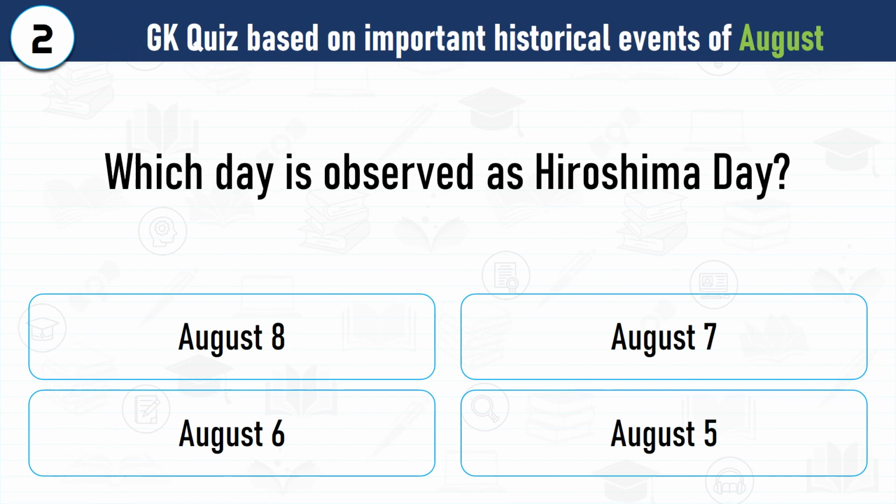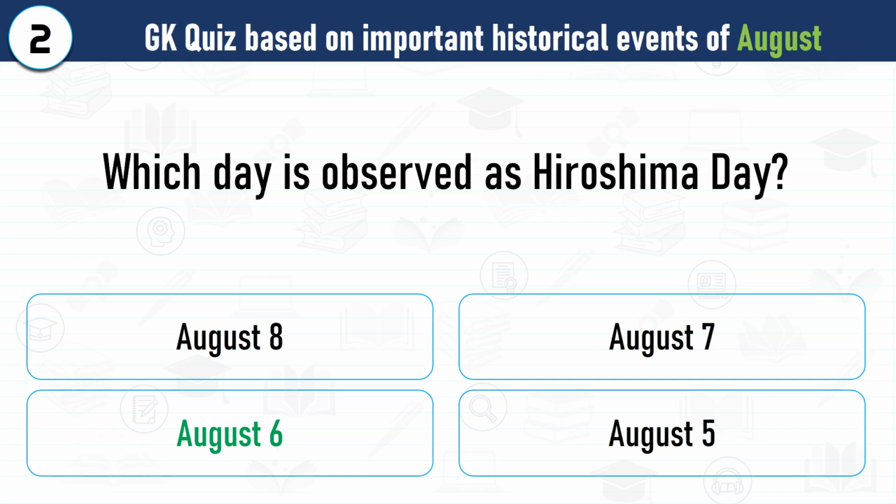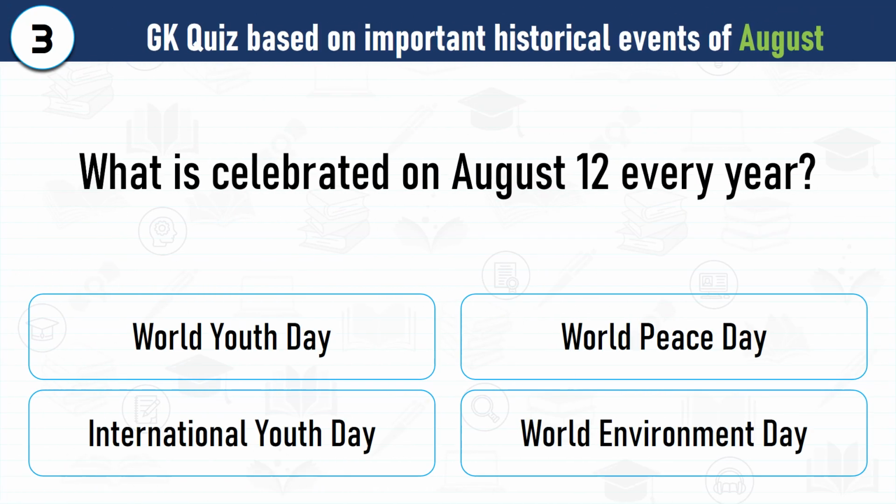Question number 2. Which day is observed as Hiroshima Day? Correct answer is on the 6th of August, Hiroshima Day commemorates the atomic bombing of Hiroshima in 1945. Question number 3. What is celebrated on August 12th every year? Correct answer is International Youth Day, celebrated on the 12th of August, and this day promotes awareness of youth issues globally.